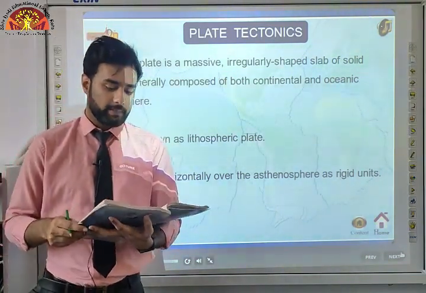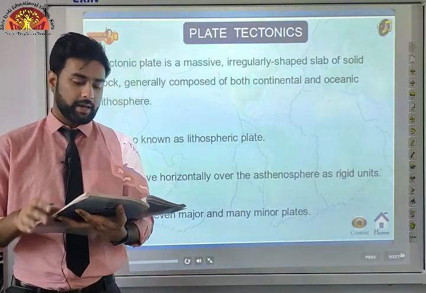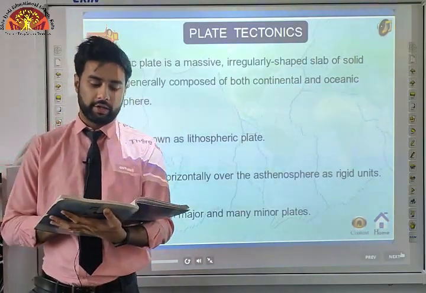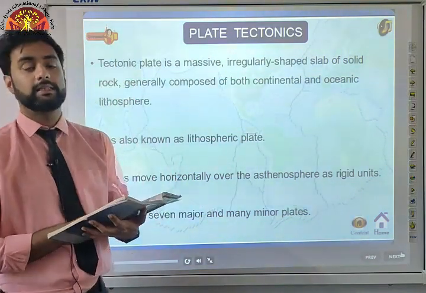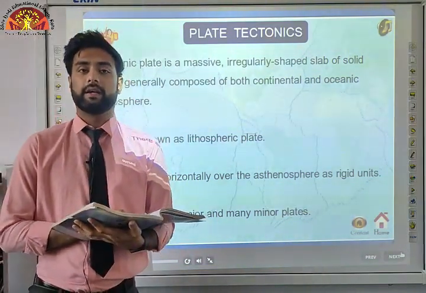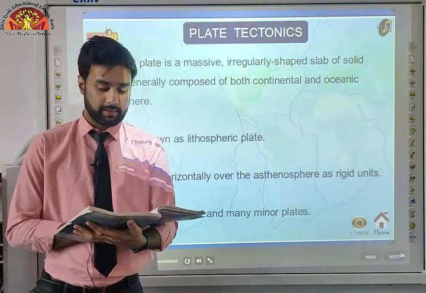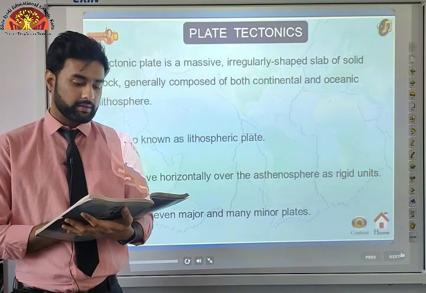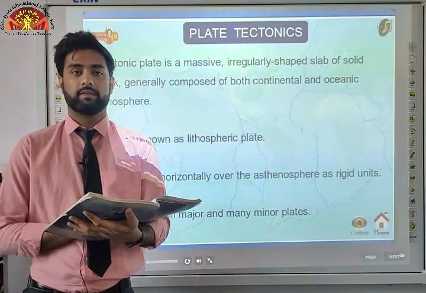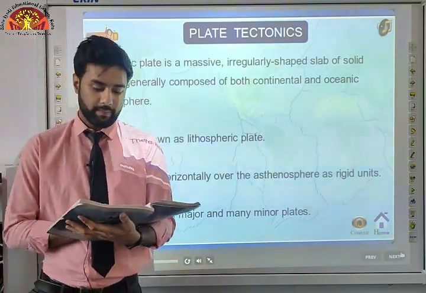Underline this: a tectonic plate is a massive irregularly shaped slab of solid rock generally composed of both continental and oceanic lithosphere. Now what are plate tectonics? These are massive plates or land areas on which our continents rest. Plates move horizontally over the asthenosphere as rigid units. Asthenosphere is the top part of our crust, okay, don't forget that.